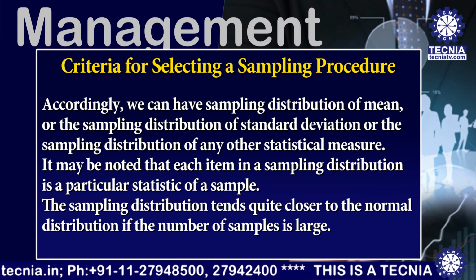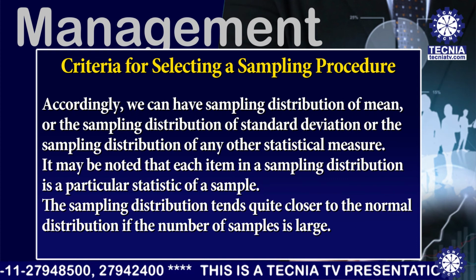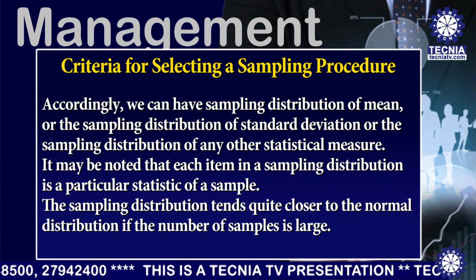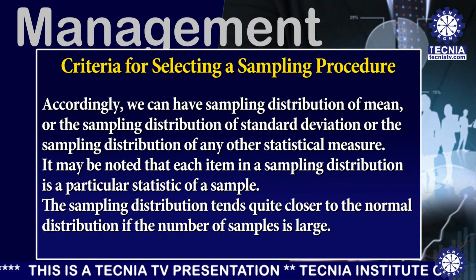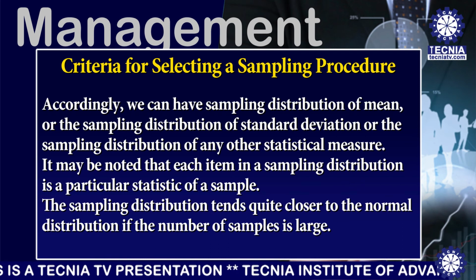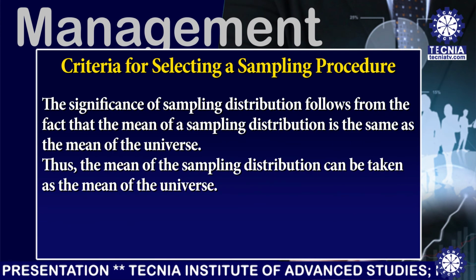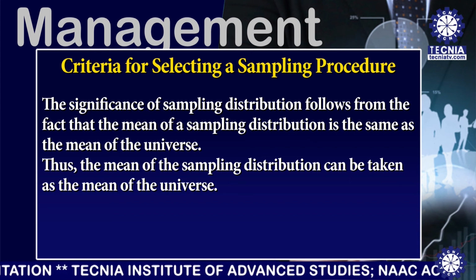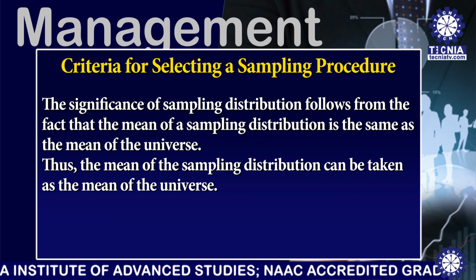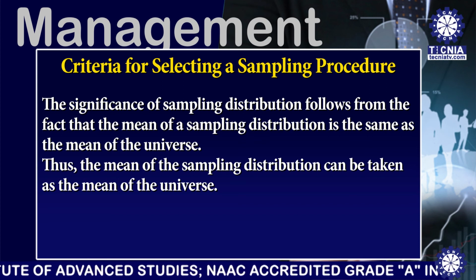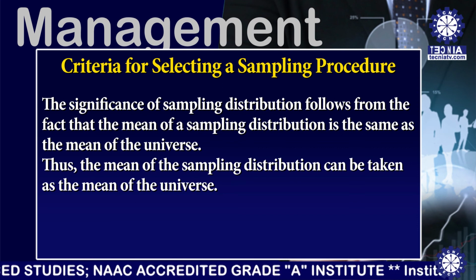It may be noted that each item in a sampling distribution is a particular statistic of a sample. The sampling distribution tends quite closer to the normal distribution if the number of samples is large. The significance of sampling distribution follows from the fact that the mean of a sampling distribution is the same as the mean of the universe. Thus, the mean of the sampling distribution can be taken as the mean of the universe.